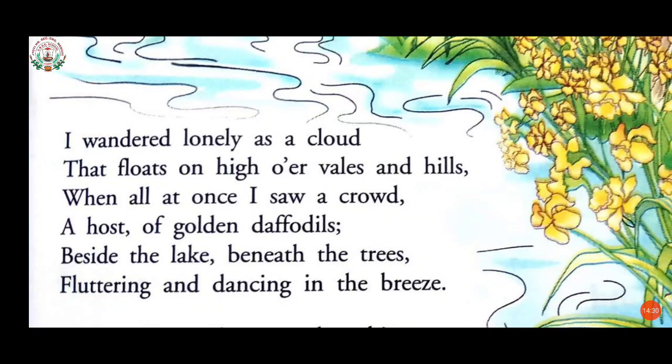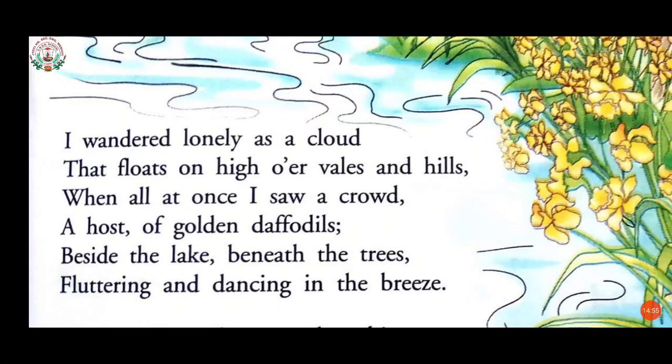So what we have learned in this stanza, students, is that I here is used for the poet, that is, the speaker. He himself is wandering as a cloud. It means he is watching everything as a cloud from the top of the hills, that is valleys and mountains, and whatever he has noticed he is describing in these lines.